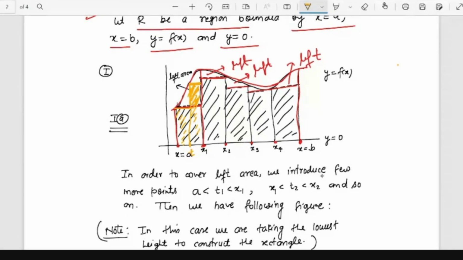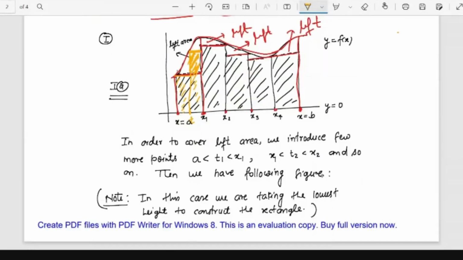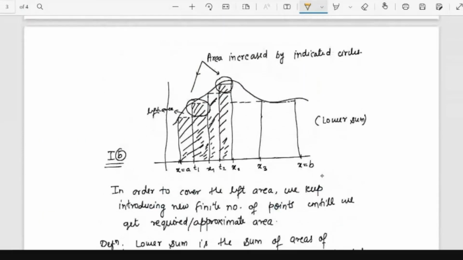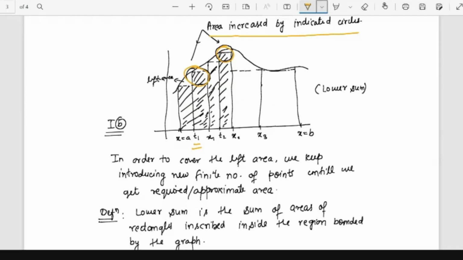So you see that by introducing a new point, again a new point, we can cover up more of the left area. So what are these things? Let's see. If we introduce a new point, suppose T1 between x equal to a and x1, again T2 between x1 and x2, we are able to cover up more of the left area. The area calculated earlier has been increased by the indicated circle. You see that this area has been increased. We have covered this area also by introducing new points and new points. So the more finitely many points we introduce, the more area we will cover up.